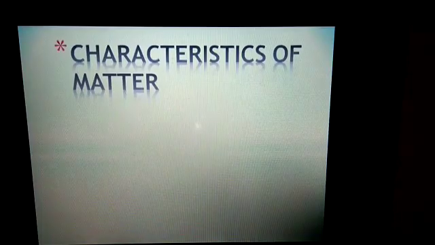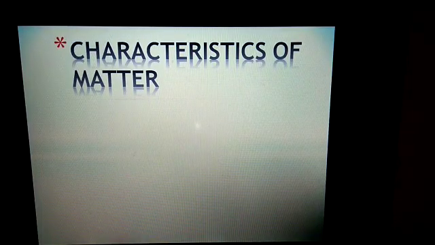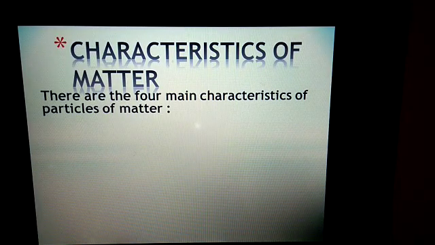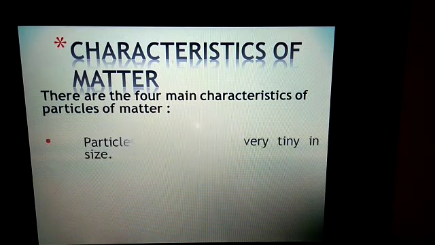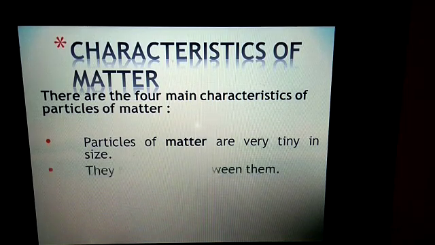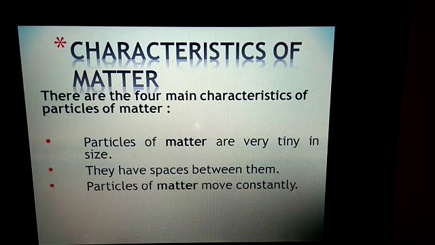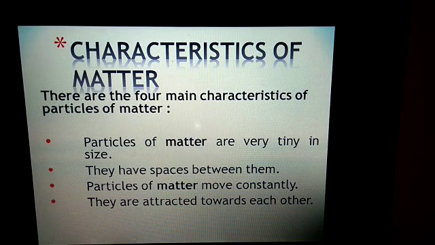Now let's see the different characteristics of matter. There are four main characteristics of particles of matter. As you know, matter is composed of particles, and these particles have four main characteristics. First, particles of matter are very tiny in size. Second, they have space in between them. Third, particles of matter move constantly. Fourth, they are attracted towards each other.